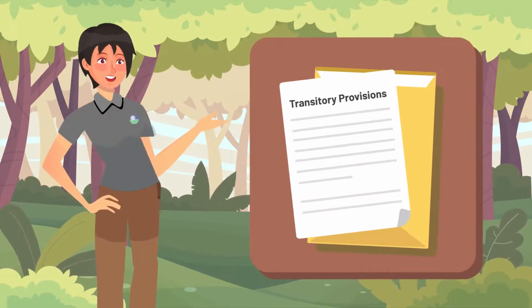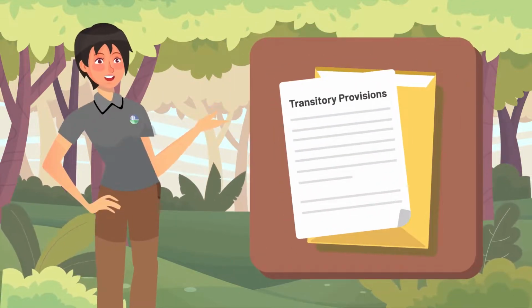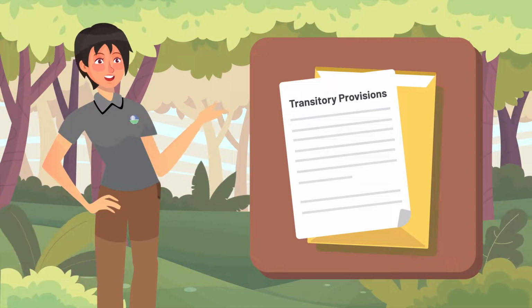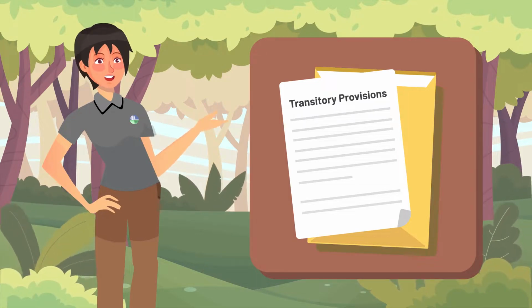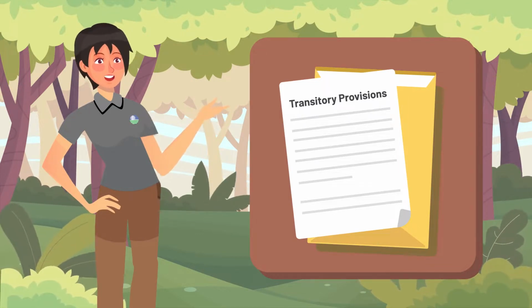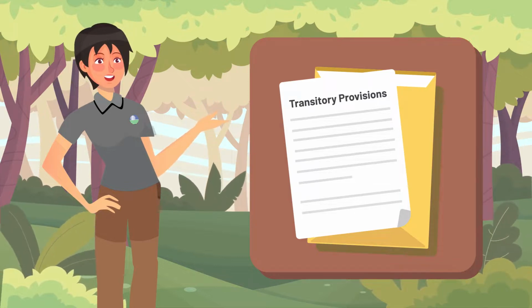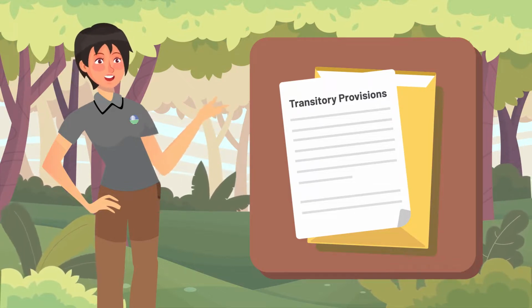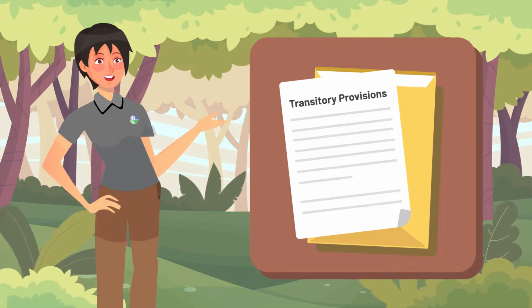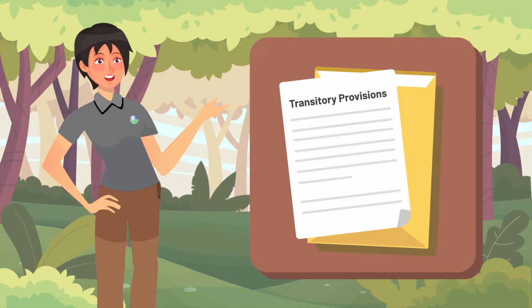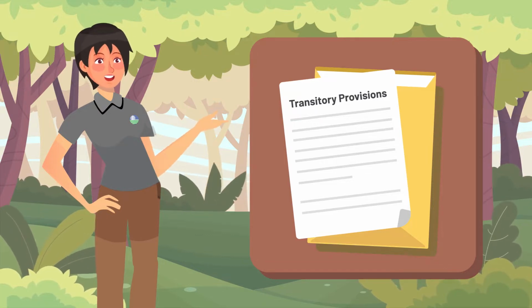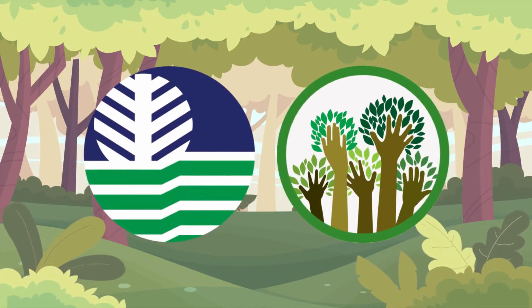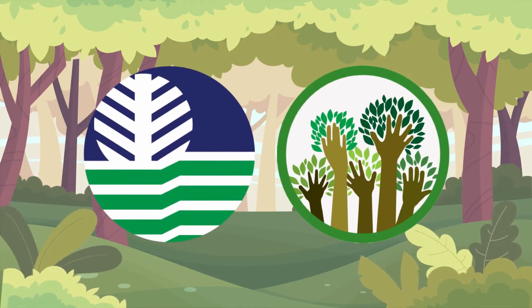Lastly, as to transitory provisions, during the period that there is no private third-party tree plantation certifiers, licensed and permanent foresters from the FMB and the DENR Regional, Provincial, and Community Environment and Natural Resources Office shall certify plantation developers free of charge. This is DENR Administrative Order 2020-18.